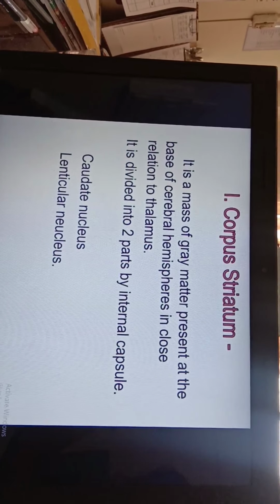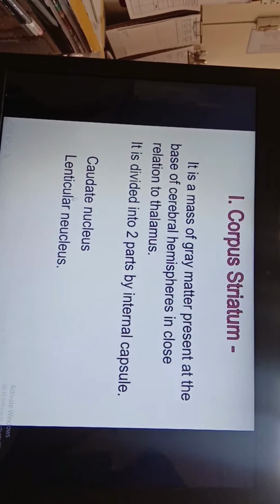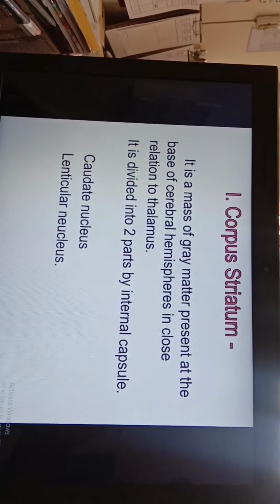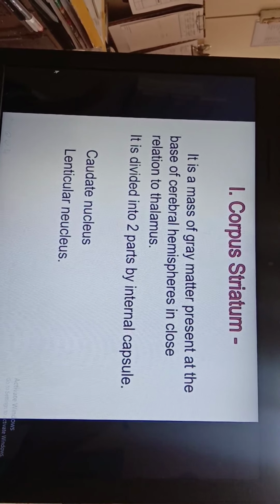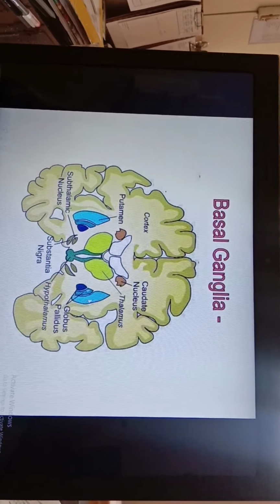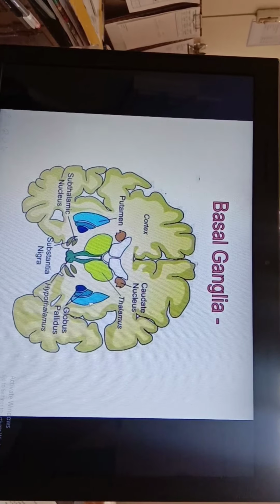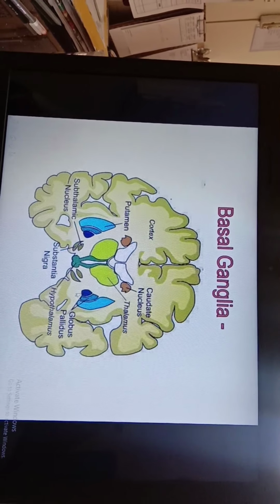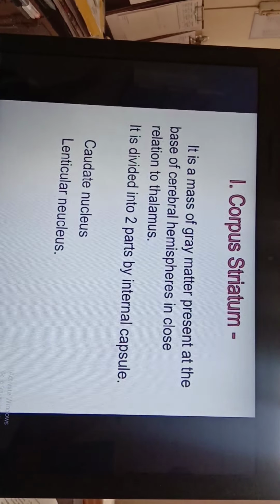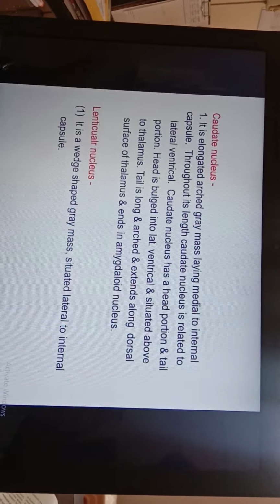So this corpus striatum is a mass of gray matter present at the base of the cerebral hemispheres in close relation to the thalamus, and it is divided into two parts: caudate nucleus and lenticular nucleus. This is the caudate nucleus of corpus striatum, and this is the lenticular nucleus of corpus striatum. We will discuss one by one.